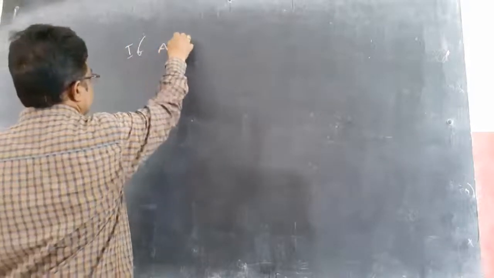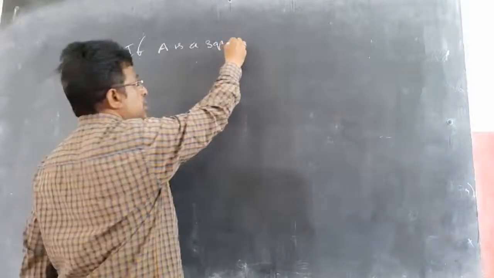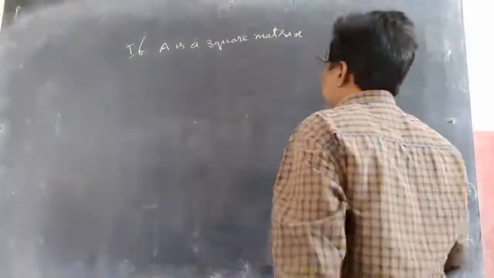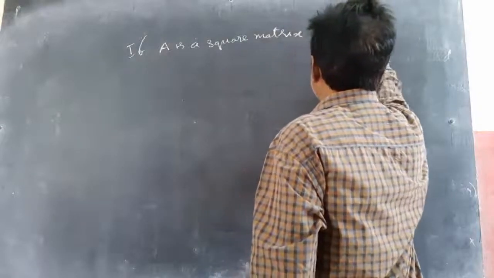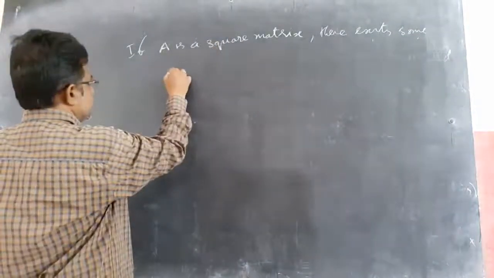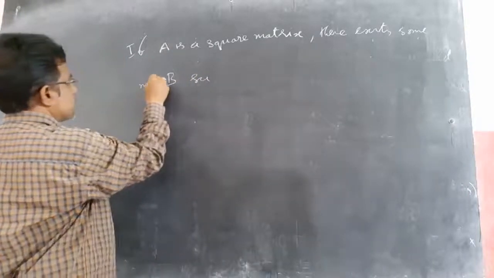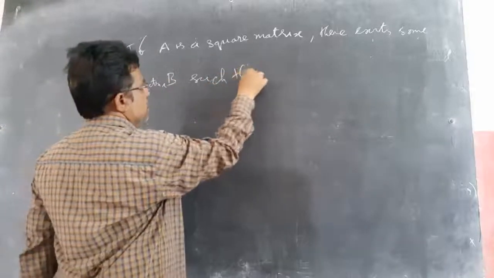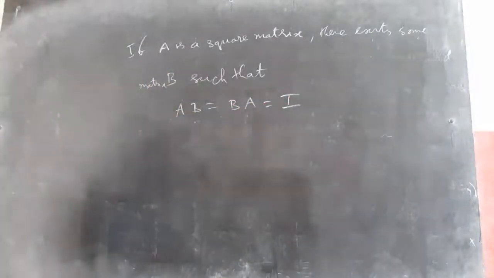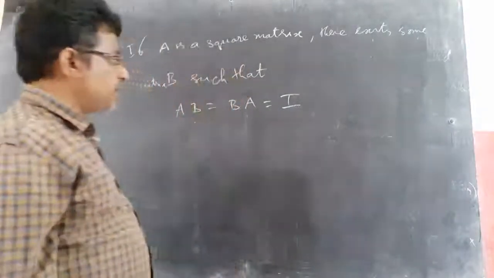Inverse of a matrix means, if A is a square matrix and there exists some matrix B such that AB equal to BA equal to I.